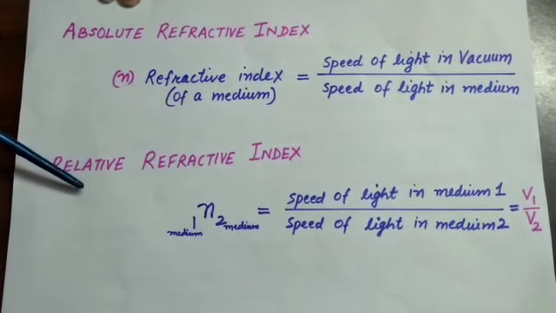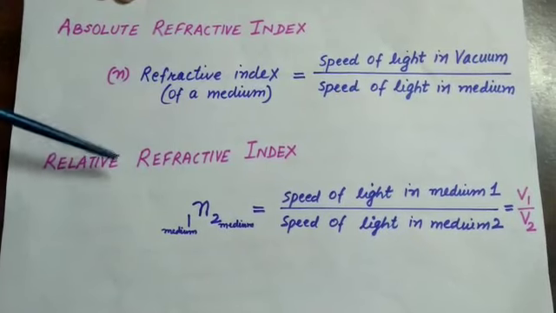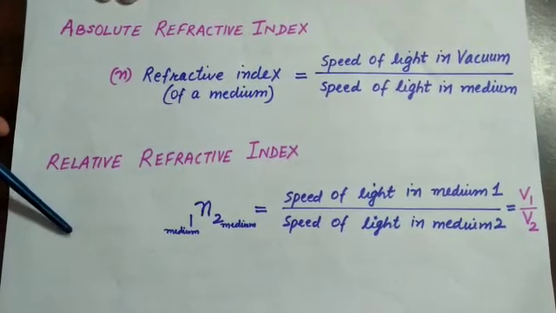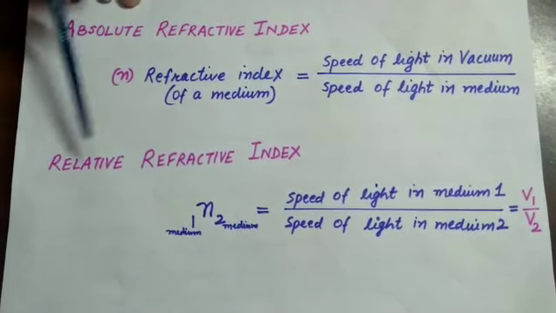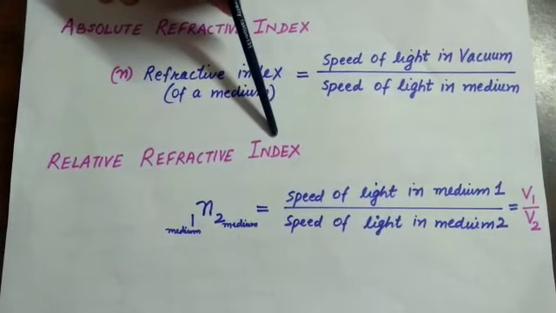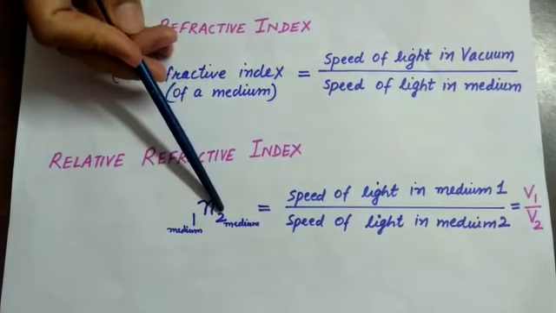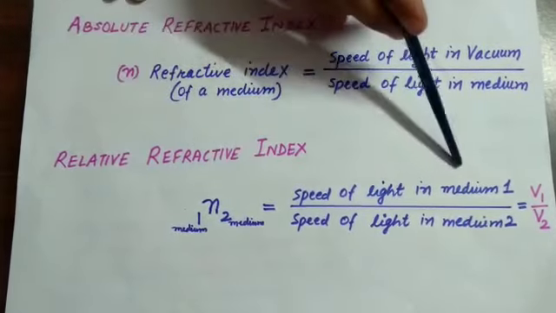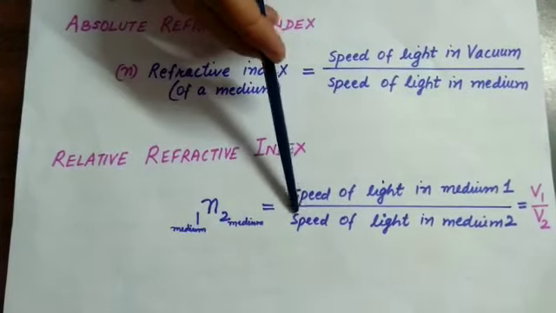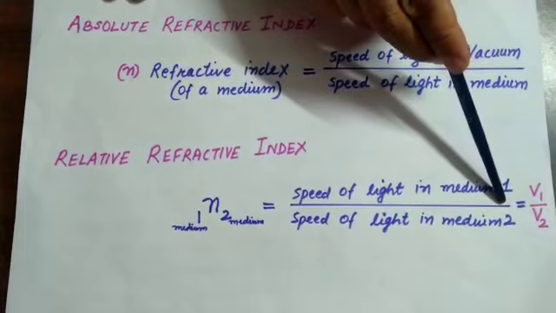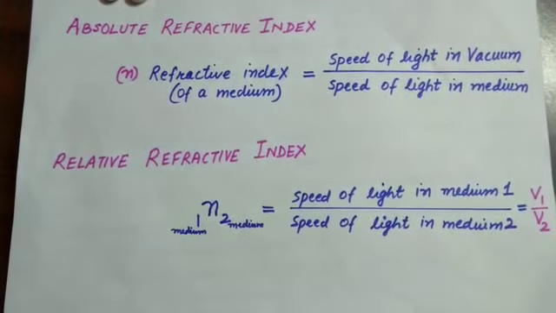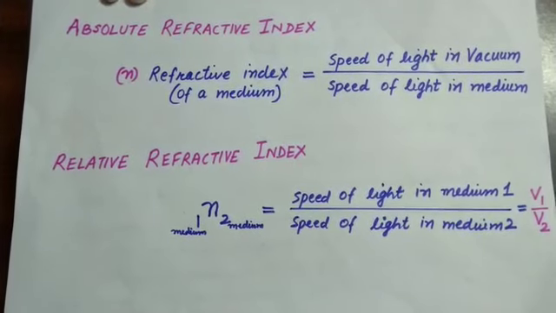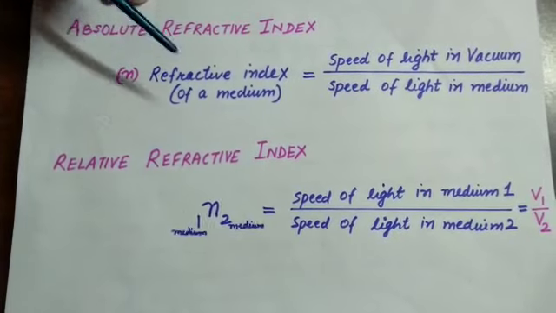If the light ray is moving from one transparent medium to another, and none of the transparent media is air or vacuum, then the refractive index is known as relative refractive index. So the refractive index of the second medium with respect to the first medium is equal to speed of light in medium 1 upon speed of light in medium 2. Refractive index is the specific property of any substance, so it can be used to identify it.